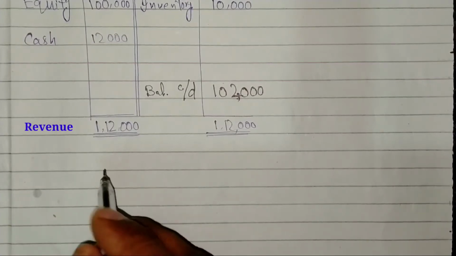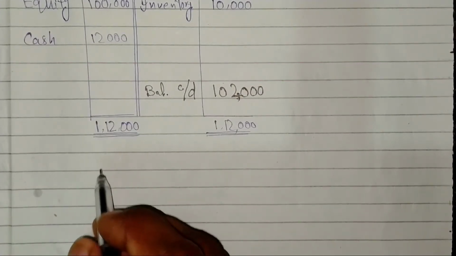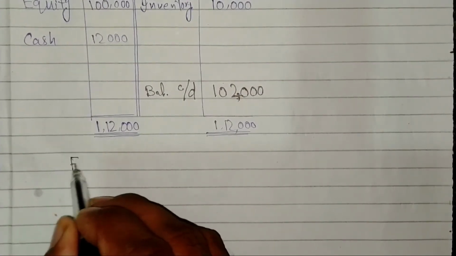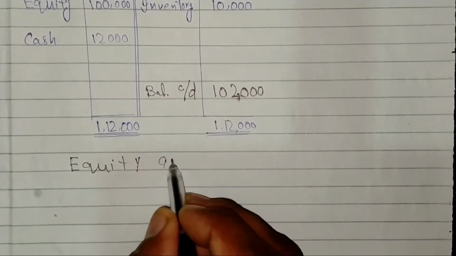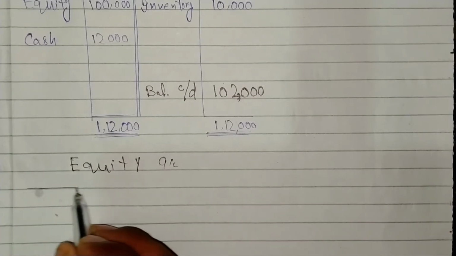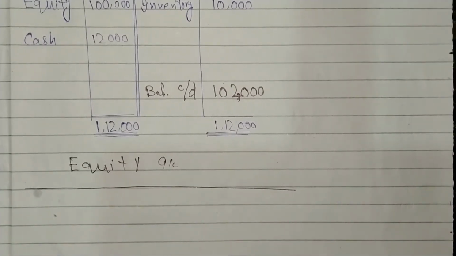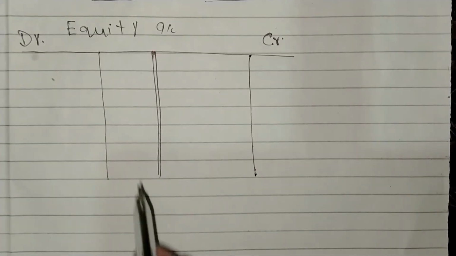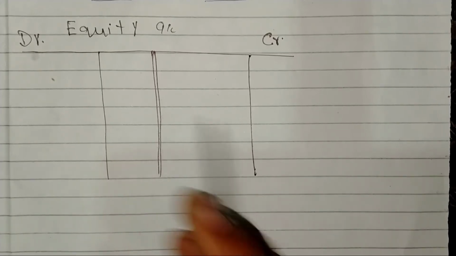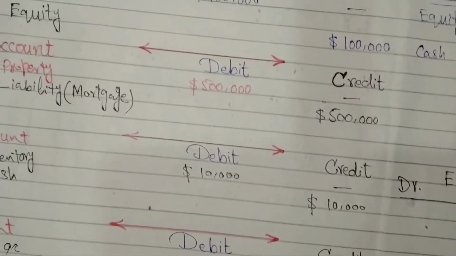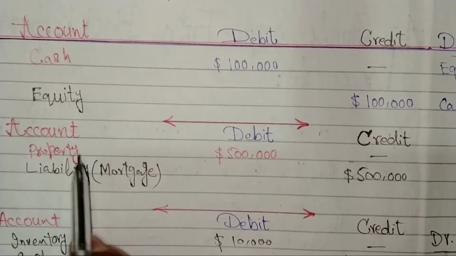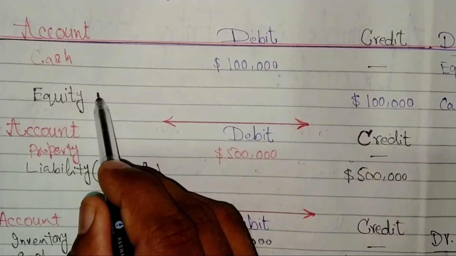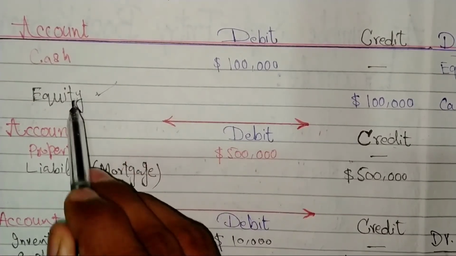The next, ledger account of equity account. Before we enter the equity account data, we will find the equity account from journal entries. So in journal entries, equity account exists in the first entry.